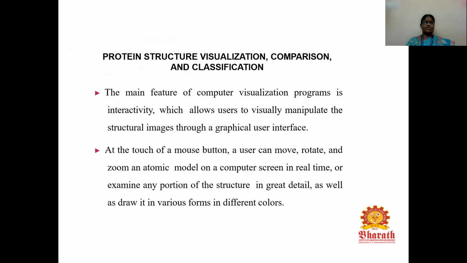Next, coming to protein structure visualization, comparison, and classification. The main feature of computer visualization programs is interactivity, which allows users to visually manipulate the structural images through a graphical user interface. At the touch of a mouse button, a user can move, rotate, and zoom an atomic model on a computer screen in real time or examine any portion of the structure in great detail, as well as draw it in various forms in different colors. We can visualize the protein structure by using the GUI, which is the graphical user interface model.